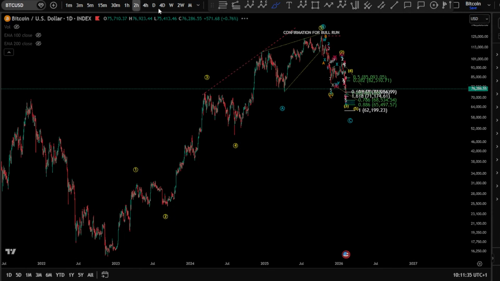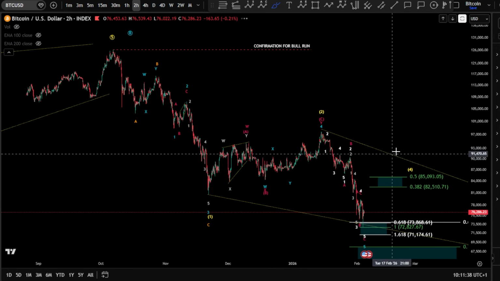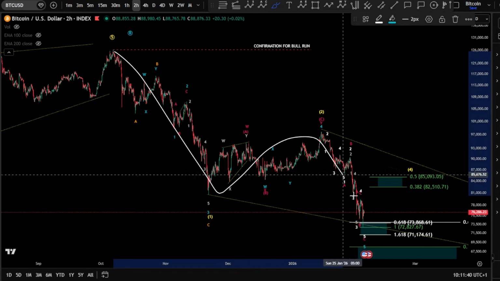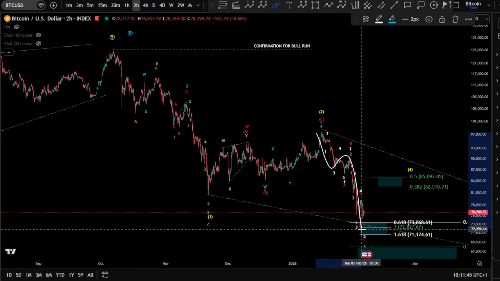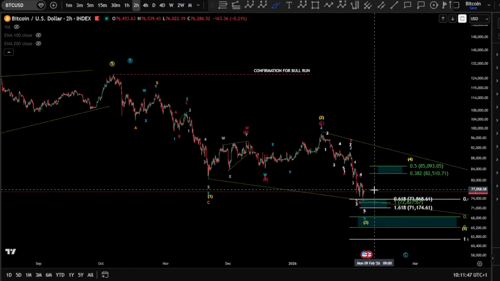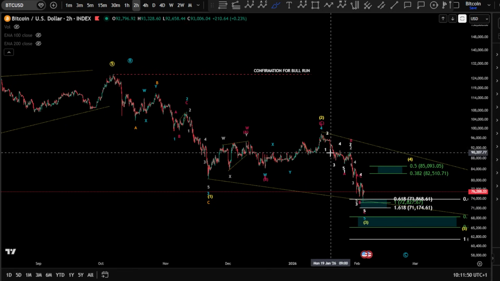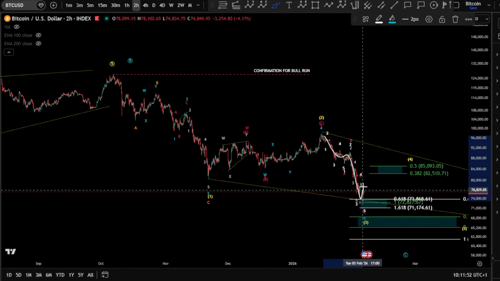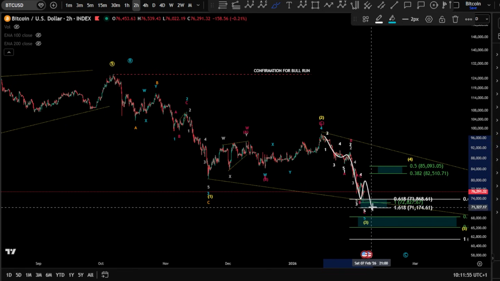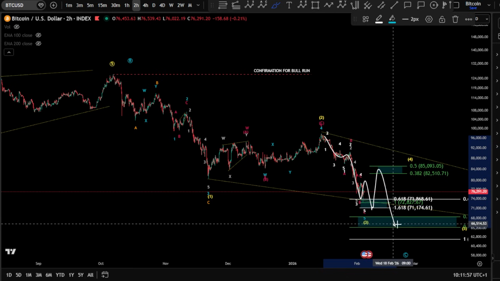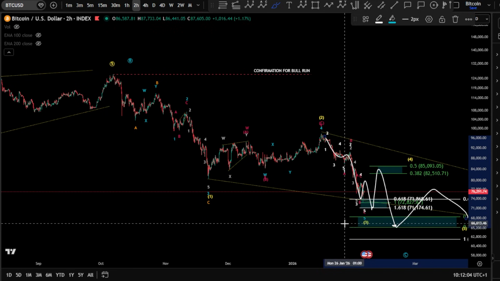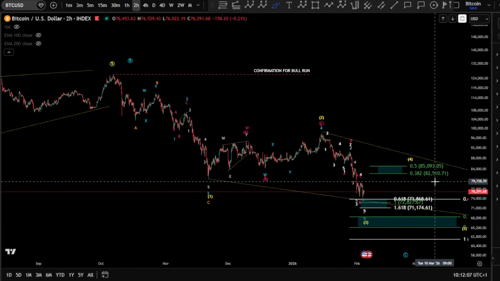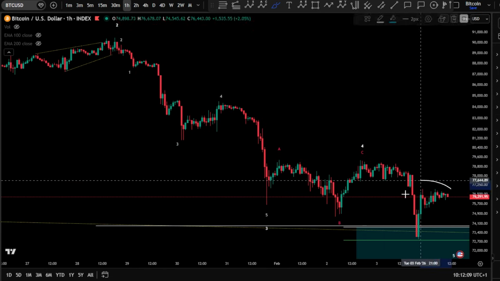Let's dive inside it on the 2 hours chart right now for the possibilities. As I mentioned, this diagonal 1, 2, 3, 4, 5 is unfolding. Now the question mark is here. Are we in a finished ABC wave 3 zigzag and we're looking for wave 4? Or is it going to play again 1, 2, 3, 4, and a 5 here, wave A, and then B and a C for another zigzag, right? Deeper wave 3, more aggressive diagonal, and then 4 and a 5.